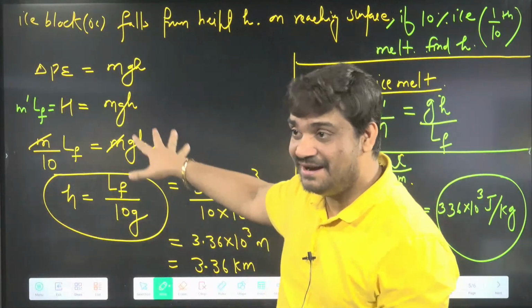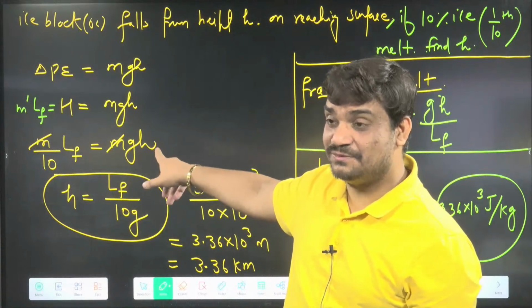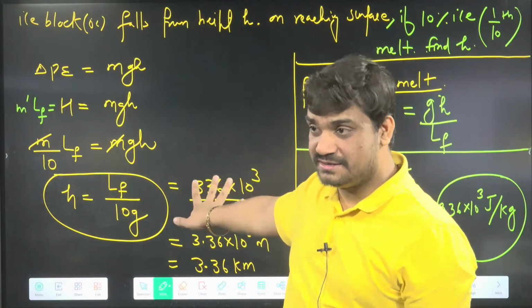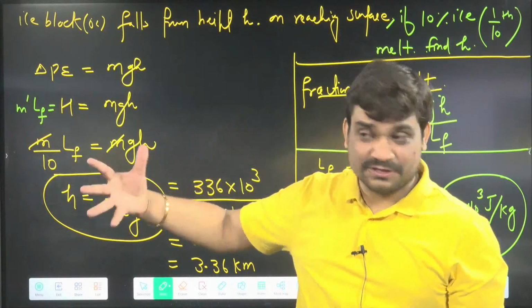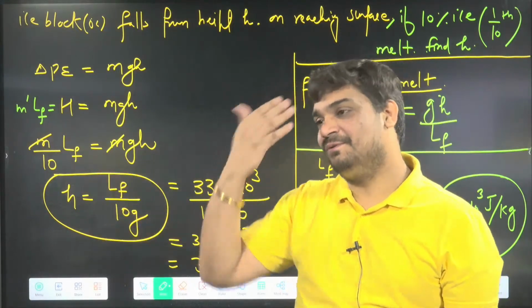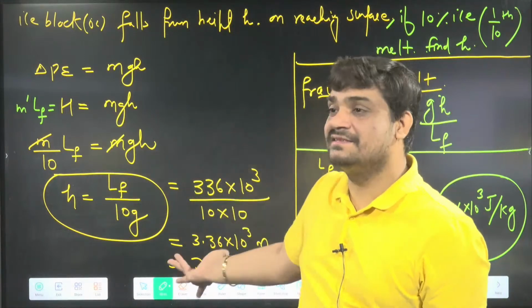1% means m by 100. So we can say that will be L by 100 g. Can I give you that question as homework? We will do. What homework? Already I said, LF by 100g is the answer.